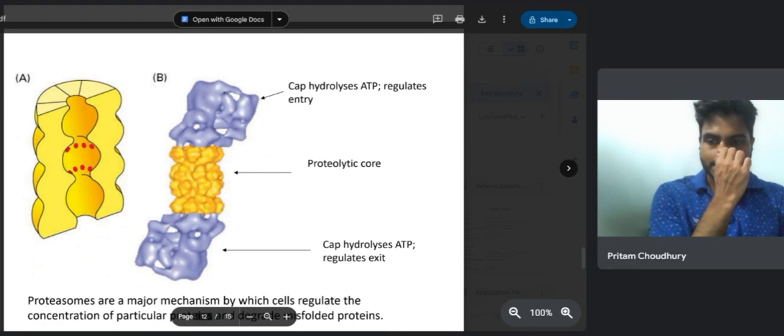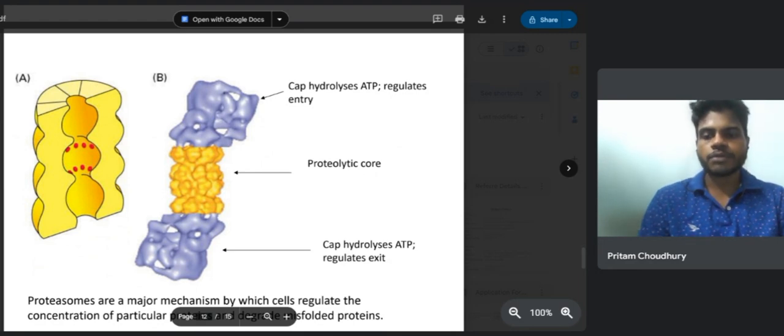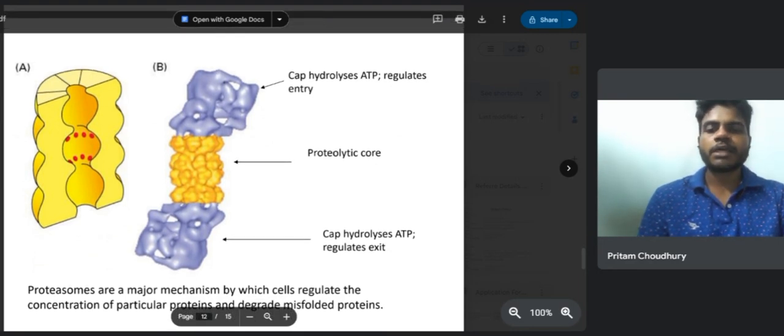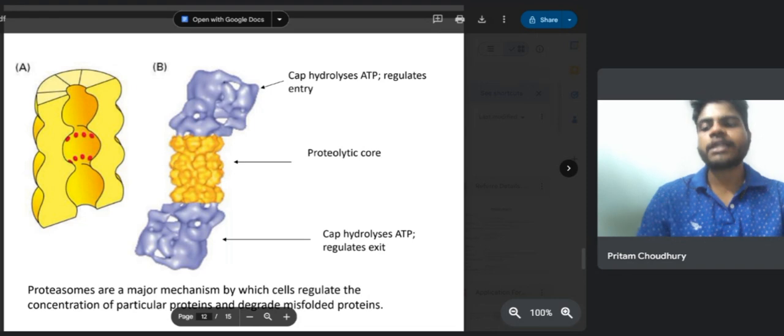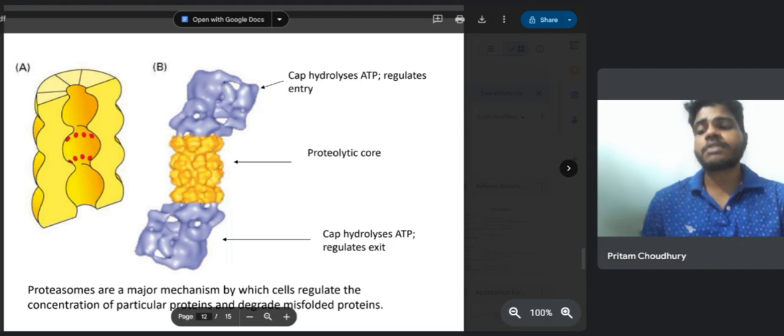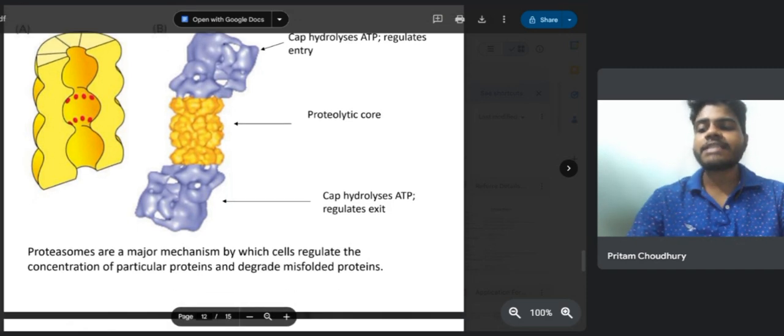So, this is the structure of the proteasome, which is a major mechanism by which cells regulate the concentration of particular proteins and degrade misfolded proteins. So, in summary, protein degradation is a complex and highly regulated system essential for cellular health. Whether through autophagy, proteasomes, or specific chaperones, these processes ensure the proteins are properly managed, allowing cells to adapt and